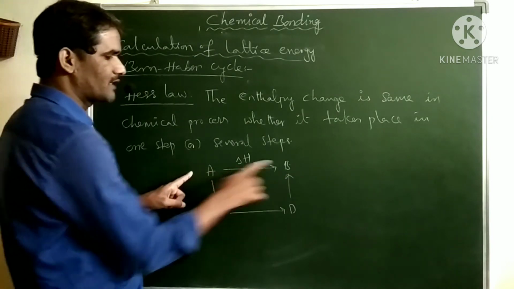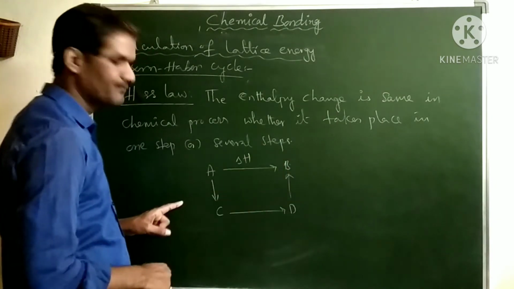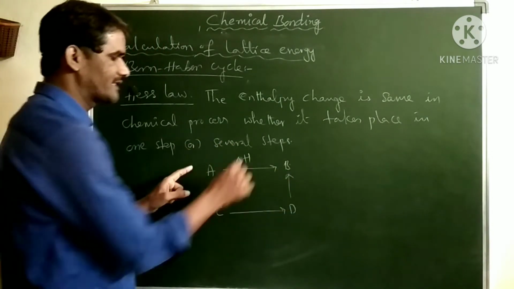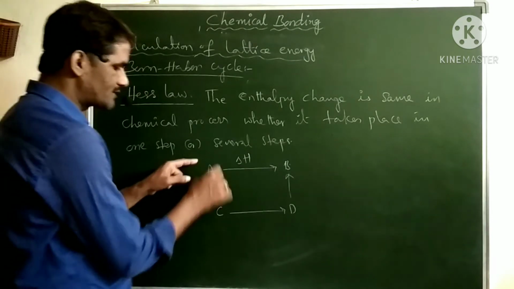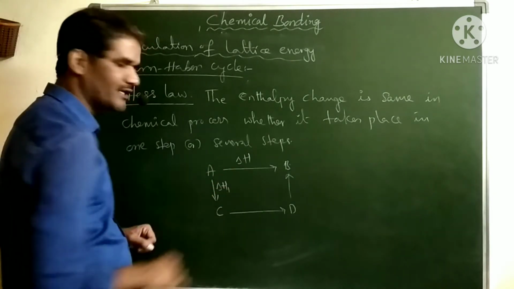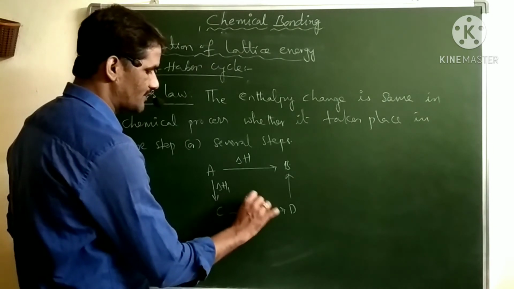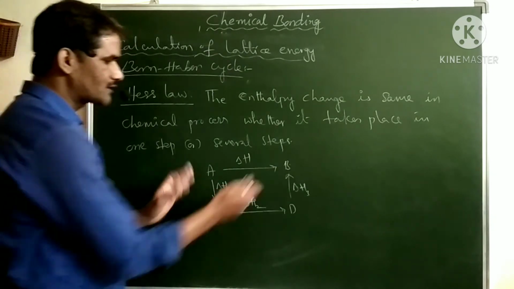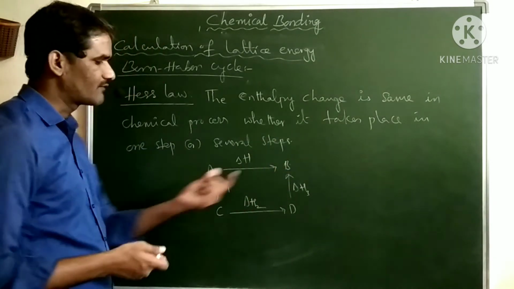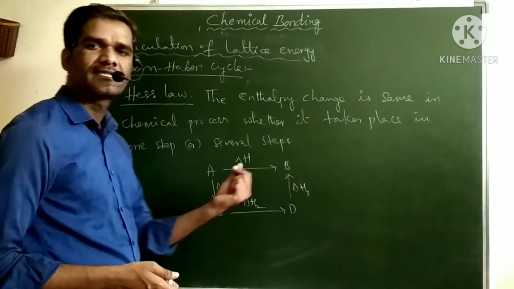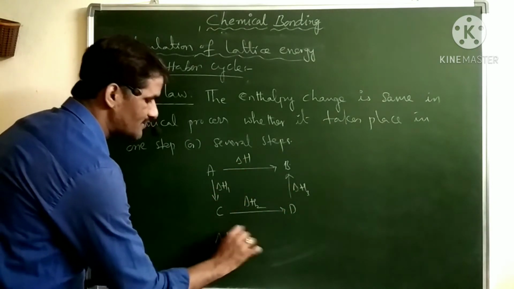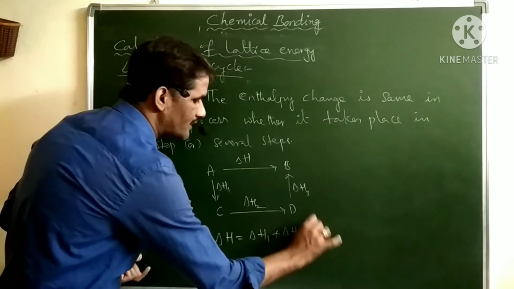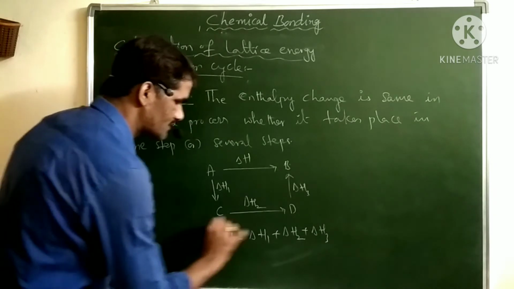So now see the product formation B in the direct reaction or in this reaction. You can go any way, but you will get the product B. Let us assume the enthalpy changes are delta H1, delta H2, and delta H3. According to Hess law, the enthalpy change in one step or several steps is the same. Delta H is equal to delta H1 plus delta H2 plus delta H3. This is the Hess law statement.